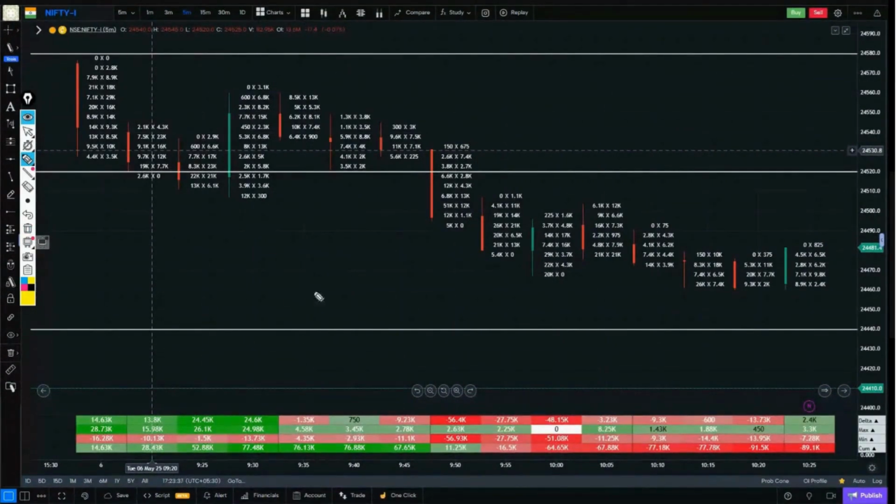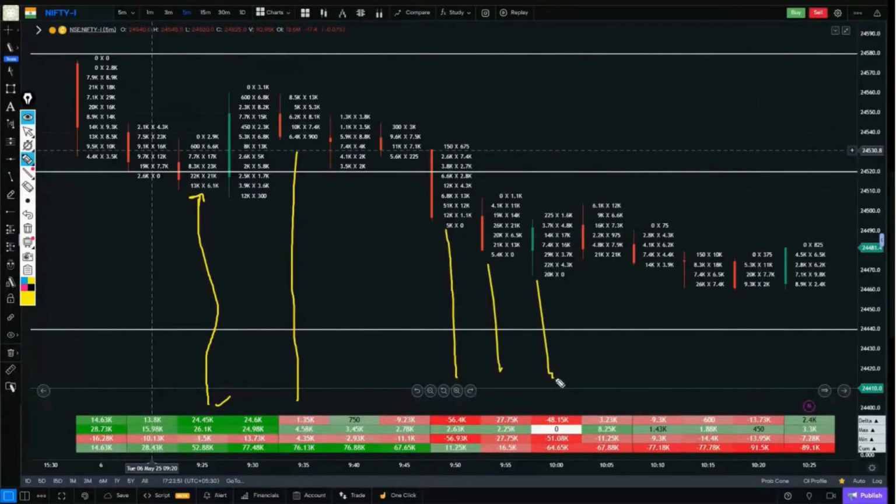Whenever we look at the delta of any candle, like when we looked at the delta of this candle, we quickly understood who is more powerful in this candle, the buyer or the seller. Buyer. Who is more powerful in this candle? Seller. By looking at the delta of each candle, we can determine within a few seconds who is actually more powerful in that candle, the buyer or the seller.